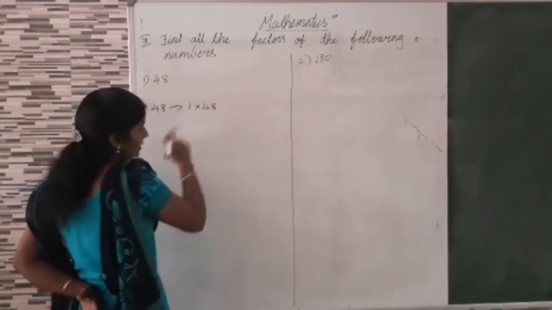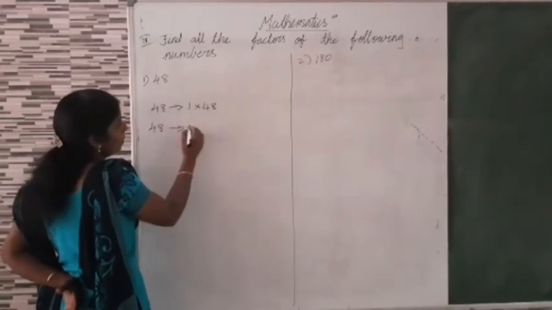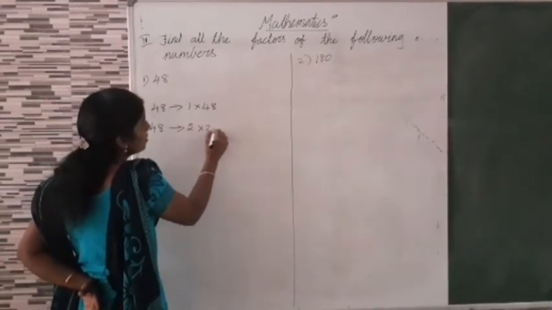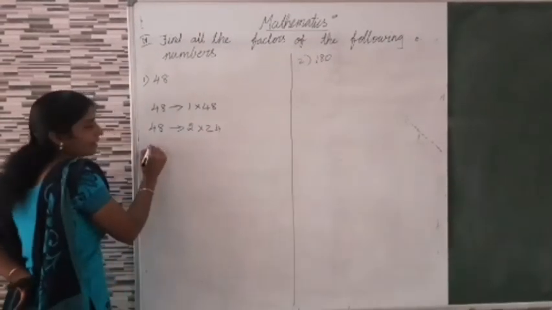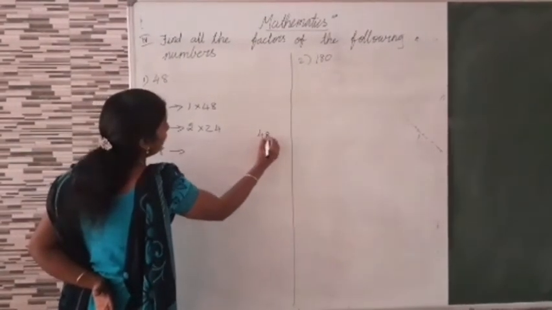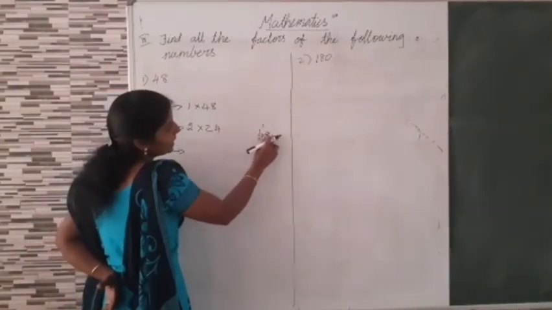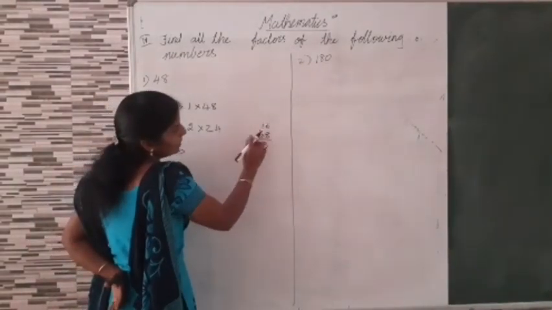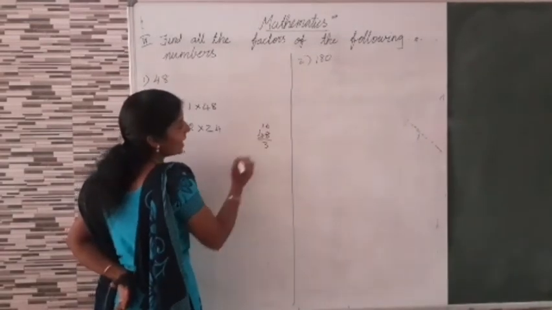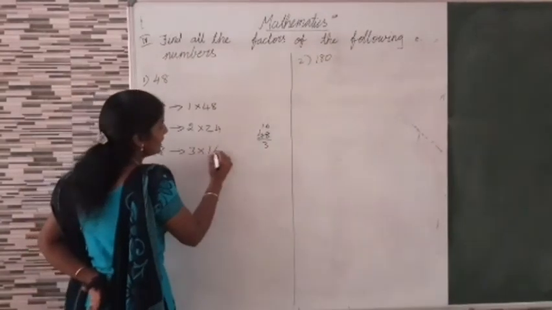Then 2 table, half of 48, 24, 2 into 24. Then 3 table. How can you find out 3 table? 1 3 is 3, 6 3s are 18, 1 balance, 6 3s are 18. So 3 table 16 times.